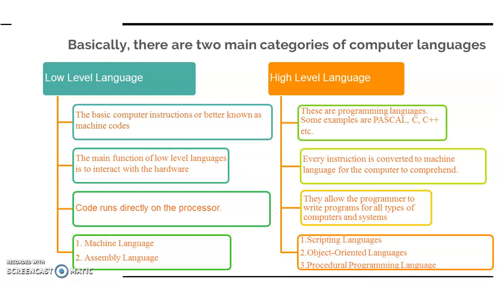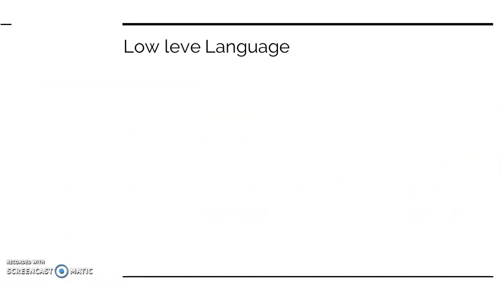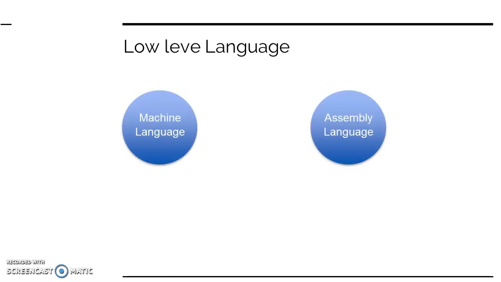Examples of high level language are scripting languages, object oriented languages, and procedural programming languages. Scripting languages, for example, PHP, JavaScript. Object oriented languages, C++, Java, Python. And procedural programming language, for example, C. Now low level language. I have said that examples of low level language are machine language and assembly language.